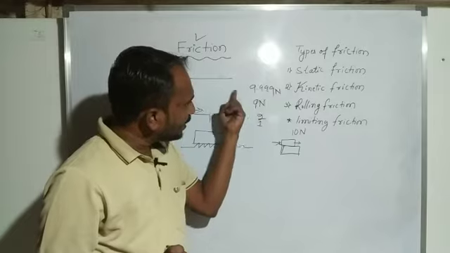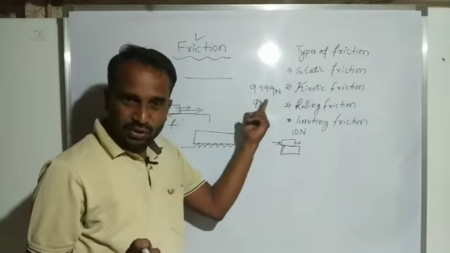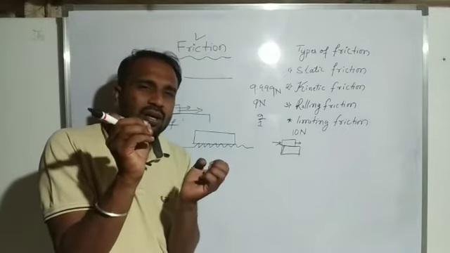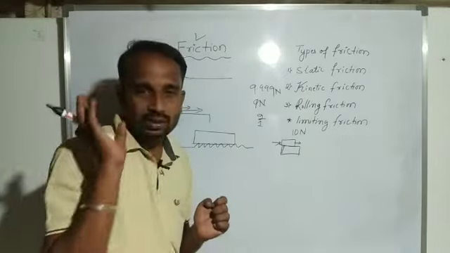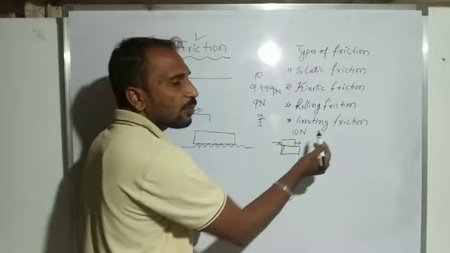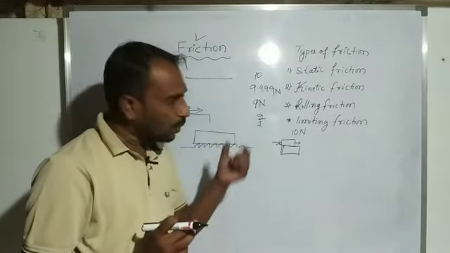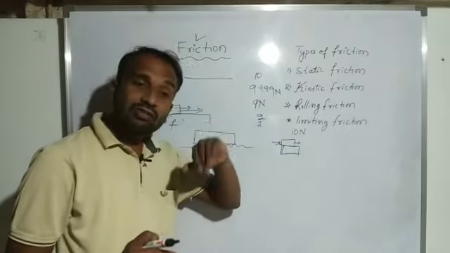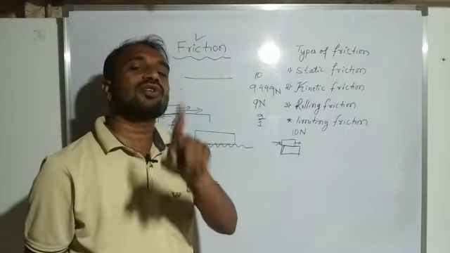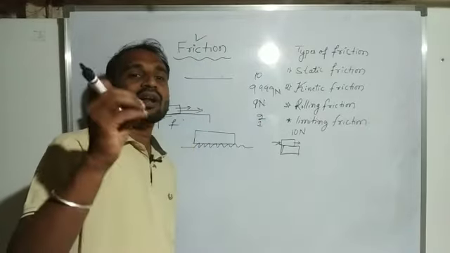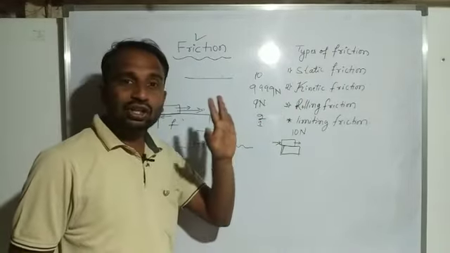When we apply 9.99 Newton of force, the body is just ready to start moving. That is what we consider static friction. When we apply the complete 10 Newton of force, the body starts moving. Up to 9.99 Newton we consider it static friction. Even when we apply a small additional 0.001 Newton of force, the body starts moving.